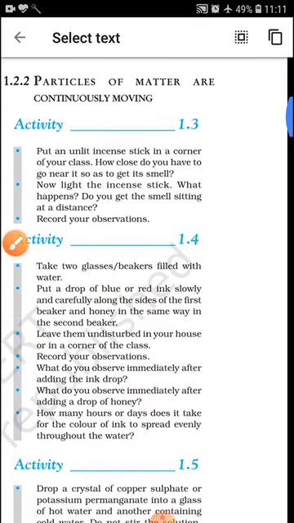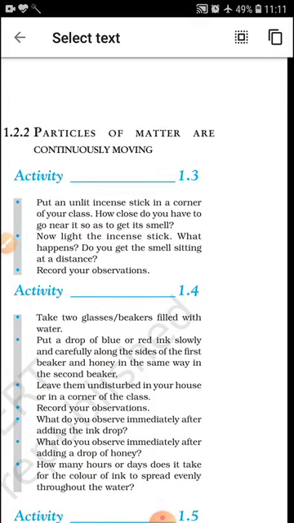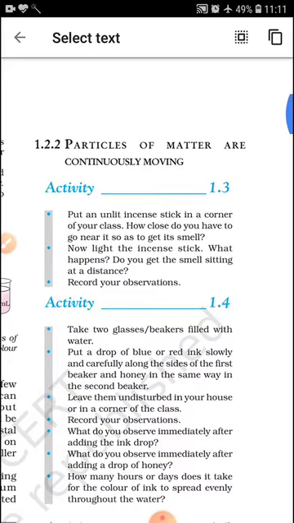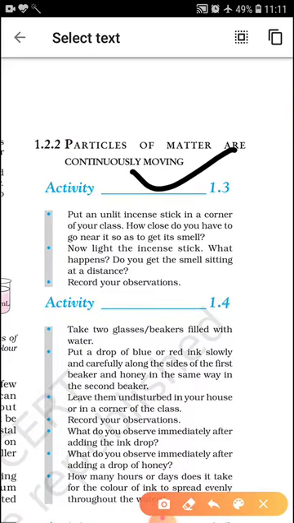Next characteristic: particles of matter are continuously moving. Put an unlit incense stick in the corner of your class. How close do you have to go near it so as to get its smell? Now light the incense stick. What happens? Do you get the smell sitting at a distance? Yes, we can smell the incense stick even when we are sitting at a distance. That shows that the particles of matter are continuously moving.